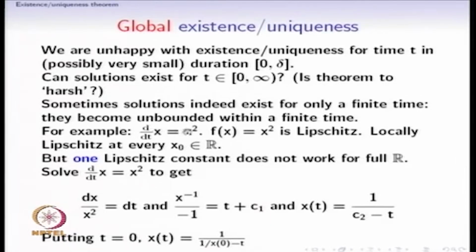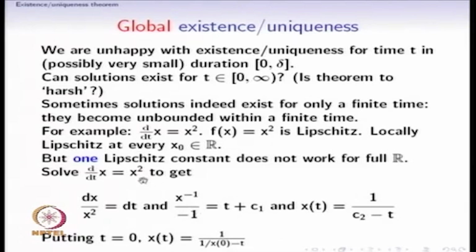x dot is equal to x square is a differential equation, and for this differential equation f of x equal to x square, and this particular function f is locally Lipschitz at every point x naught. But notice that one Lipschitz constant does not work for the full R.